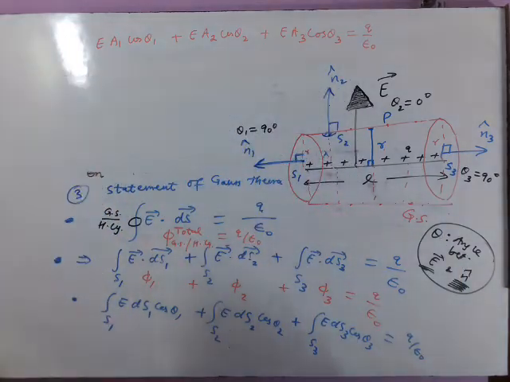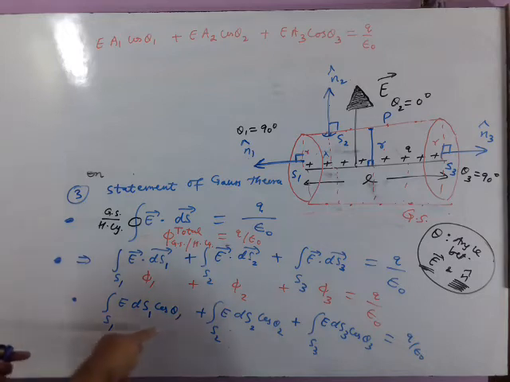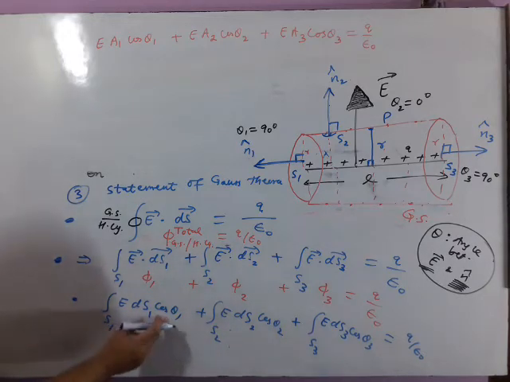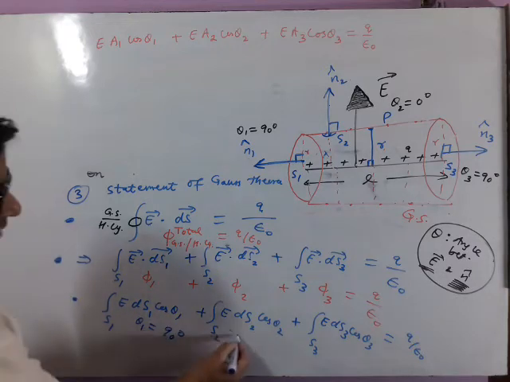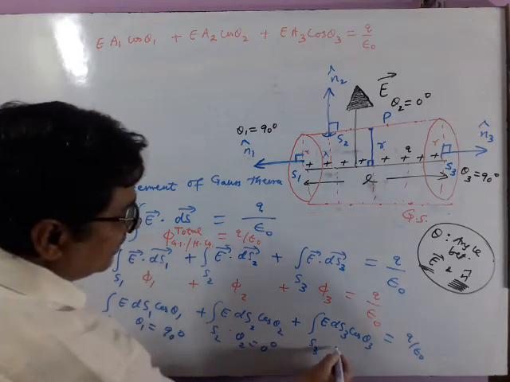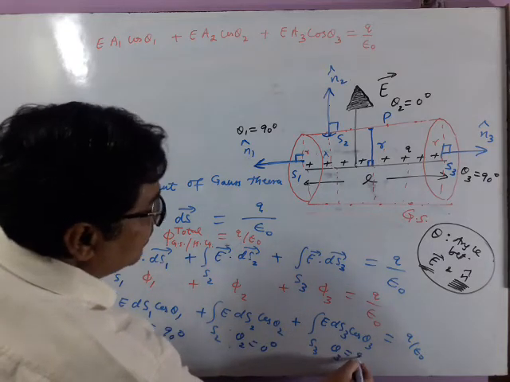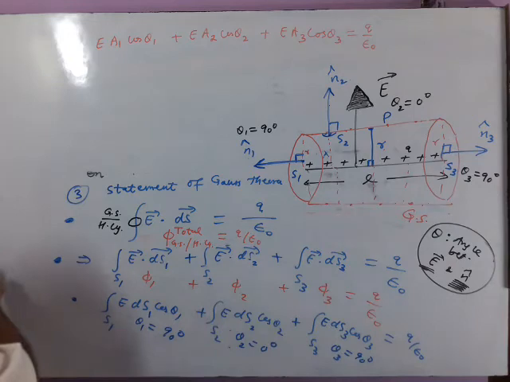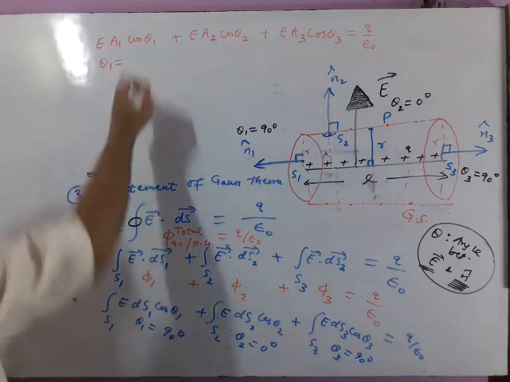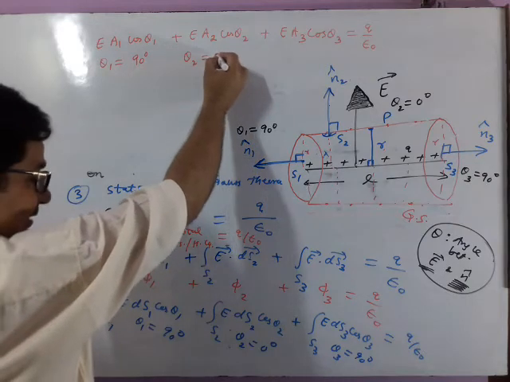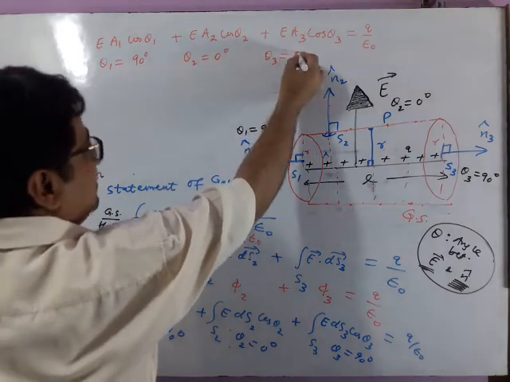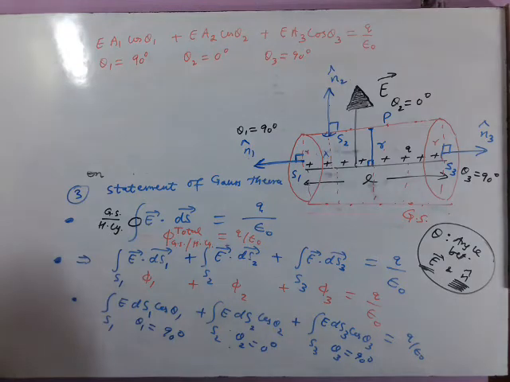Breathe in again. Now you may follow either of the methods. If you follow this, now input in this, theta 1 as 90 degrees and theta 2 0 degrees and theta 3 90 degrees. If you follow that, theta 1 angles are same, but put in this 90 degrees, theta 2 0 degrees and theta 3 90 degrees. Now apply your mind.